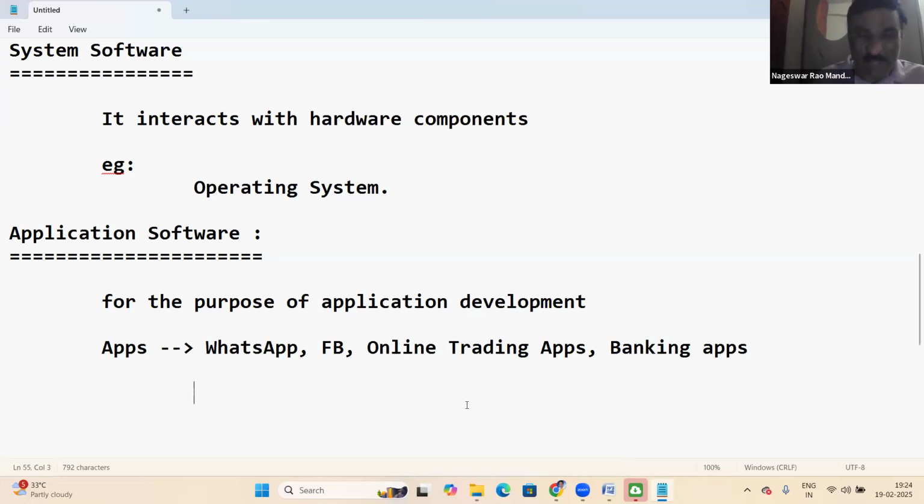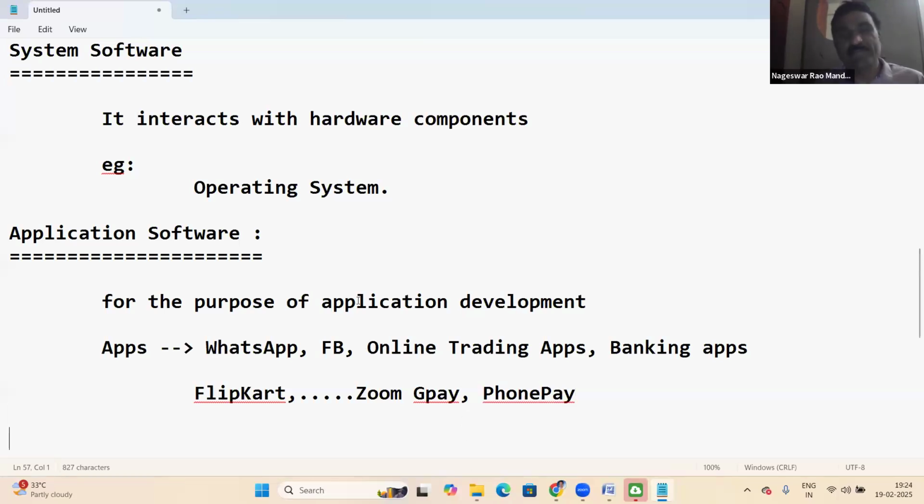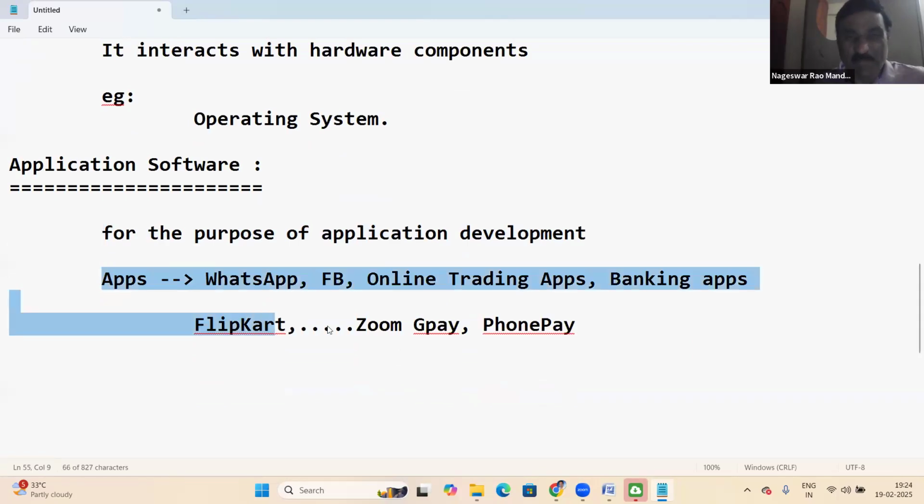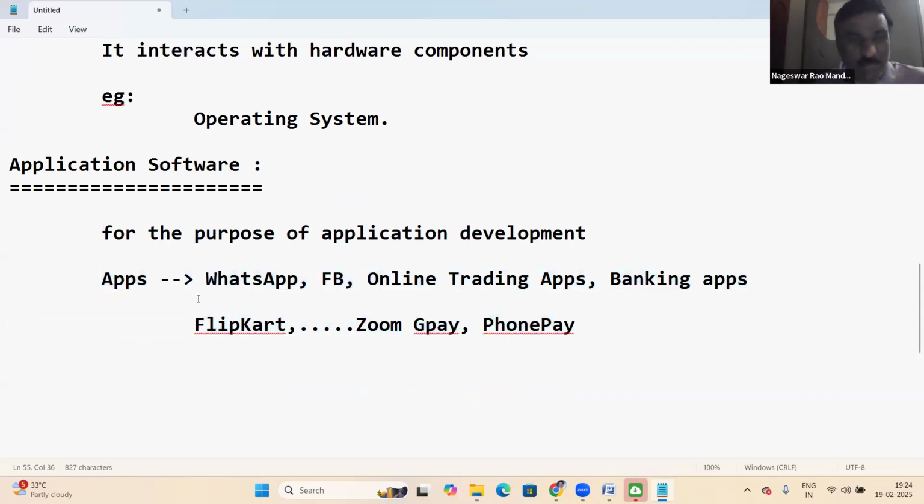Apart from this, there are applications like Flipkart, even Zoom is an application, and Google Pay, PhonePe. So these are all applications, apps.